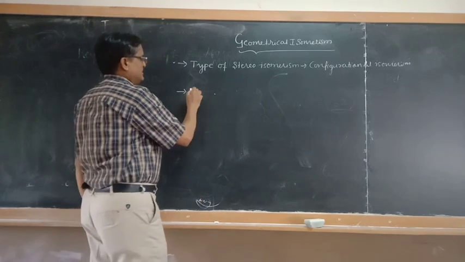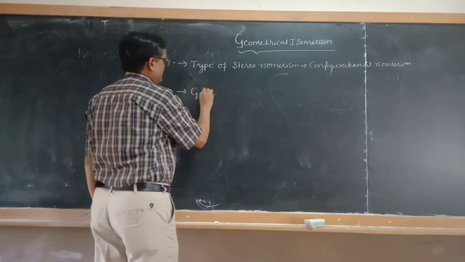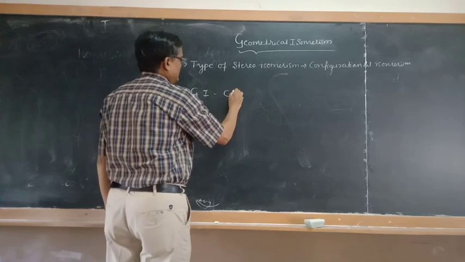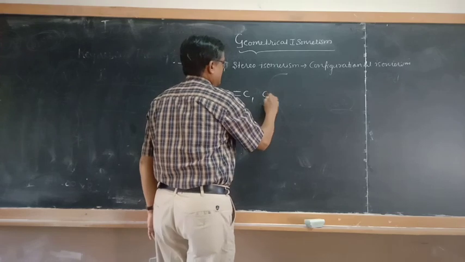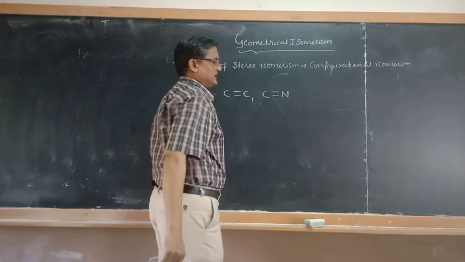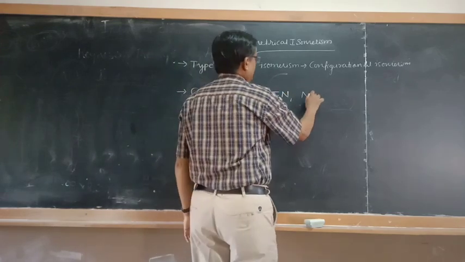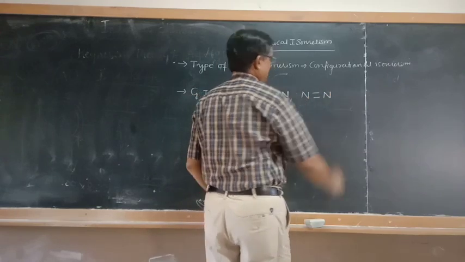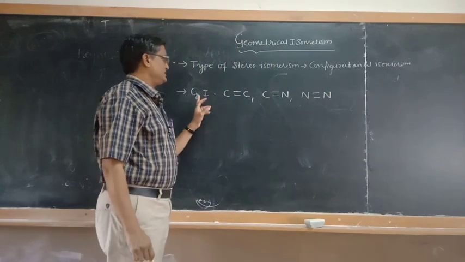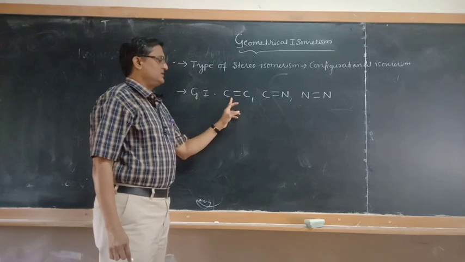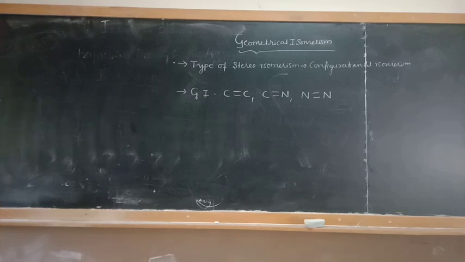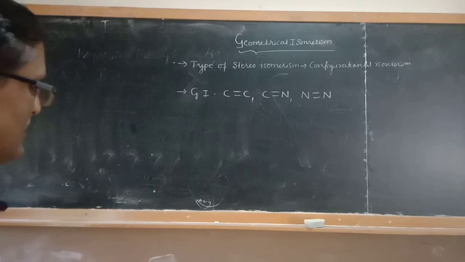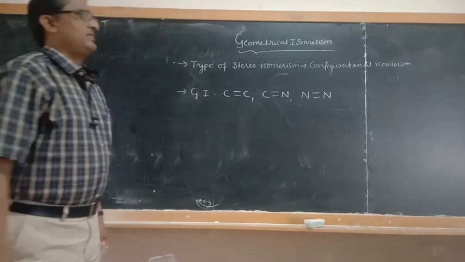to be present. Generally, geometrical isomerism you will find in the compounds containing carbon-carbon double bond, carbon-nitrogen double bond character, and also N double bond N. Those compounds which are containing carbon-carbon double bond, carbon-nitrogen double bond character, and also in case of the nitrogen-nitrogen double bond character of the compounds.